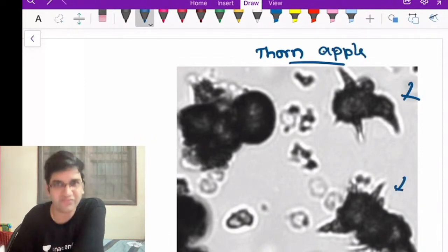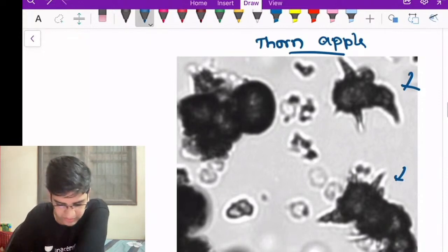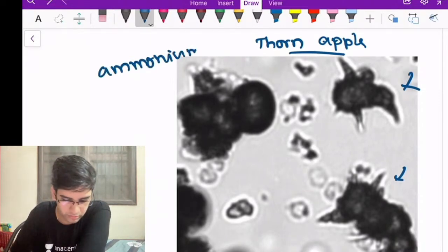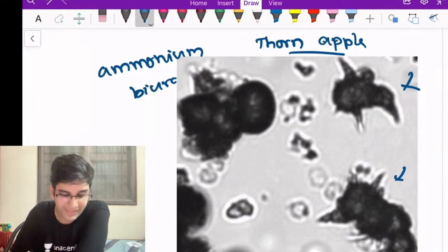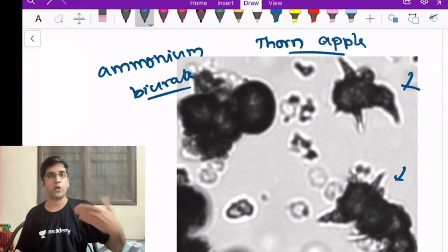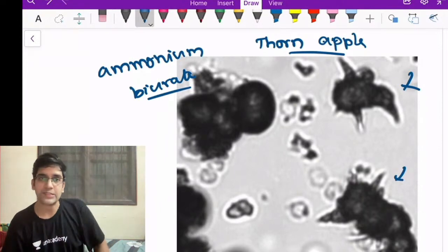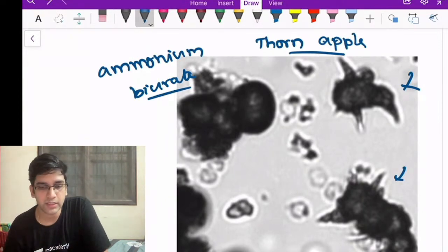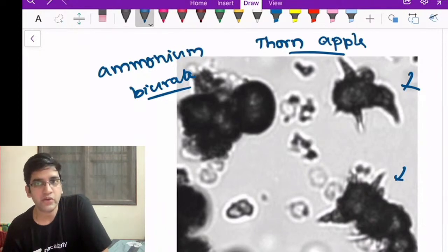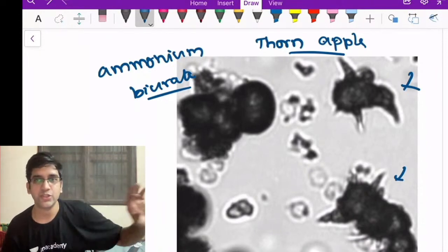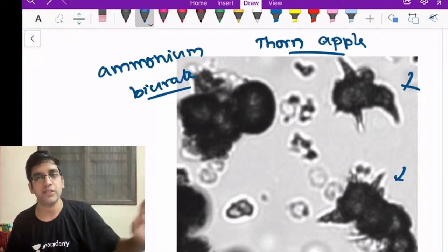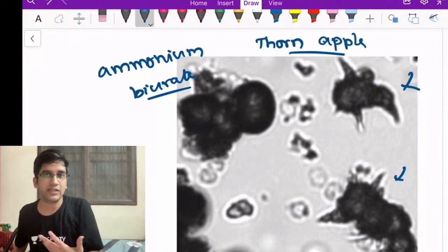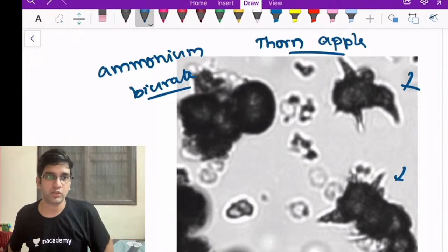This one, very irregular, right? These are seen in your ammonium biurate. Why this becomes important is, this is a very common thing which is seen in microscopy. Uric acid will be needle shaped crystals. This is called thorn apple. It's in ammonium biurate. When I see ammonium biurate crystals in a urine, I will say it is an older urine. I'm going to repeat the urine microscopy. That's a very common contaminant seen in a routine pathology lab.